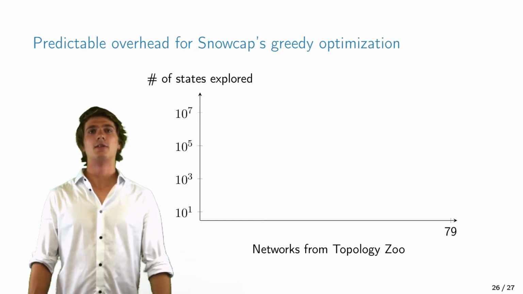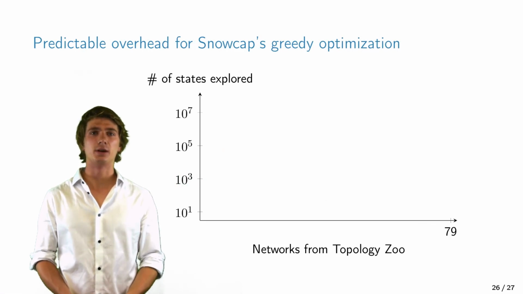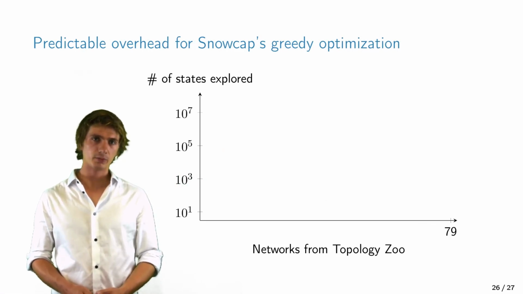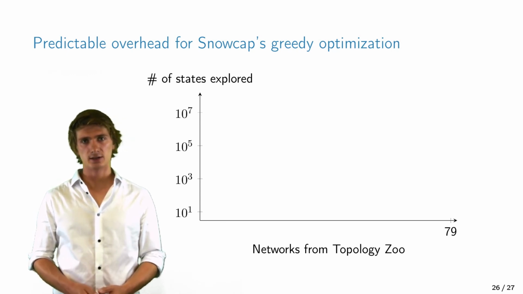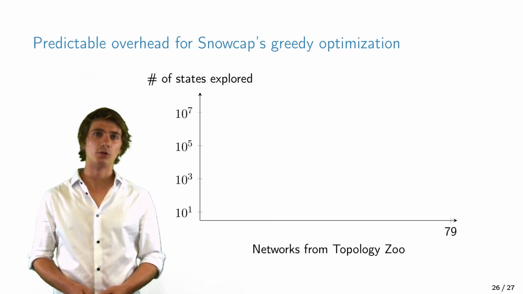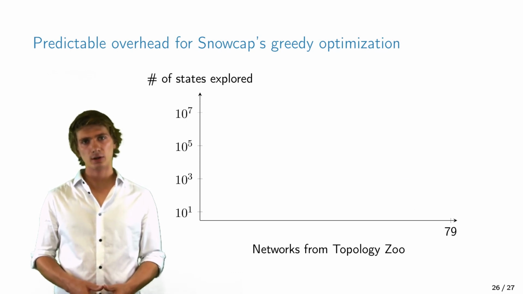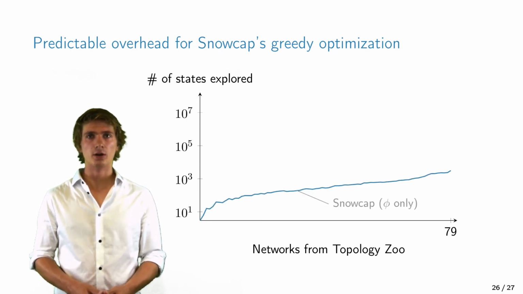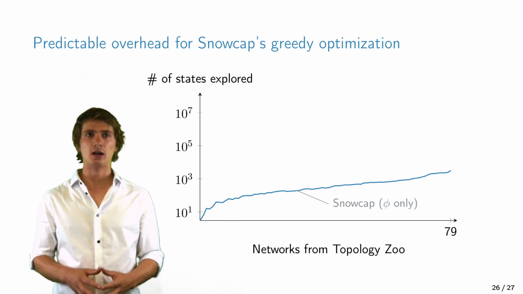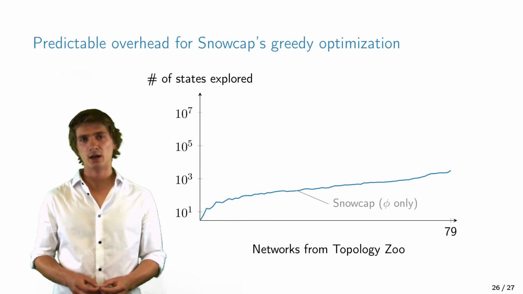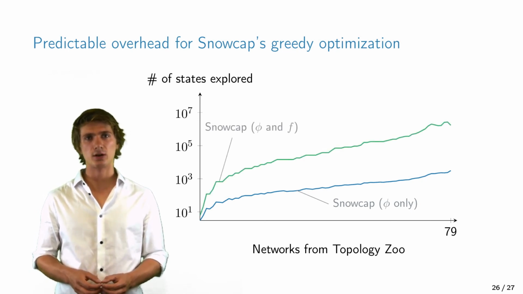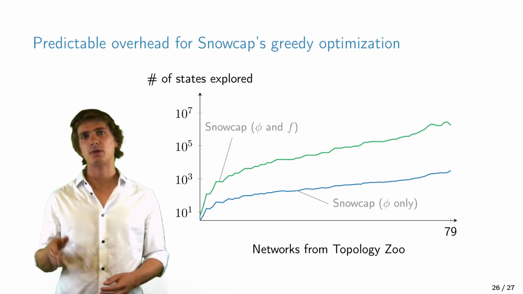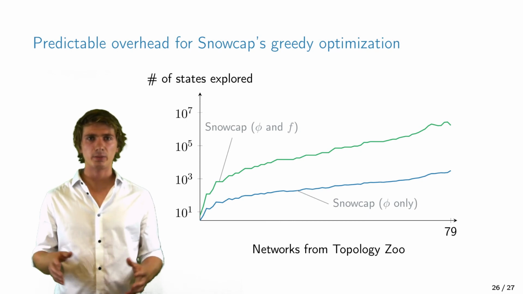Finally, let's look at the overhead that we have to pay in order to do the greedy minimization. For this, we perform the scenario of migrating from an IBGP full mesh to a route reflector topology. On the x-axis, we show the different topologies from Topology Zoo, and on the y-axis, we show the number of states explored on a logarithmic scale. So here we can see how many states Snowcap explores when only considering the hard specification and without minimizing the cost function. But when we greedily minimize the cost function, Snowcap roughly explores the square number of states. And this is because at every step in the exploration, Snowcap must consider all the remaining commands.